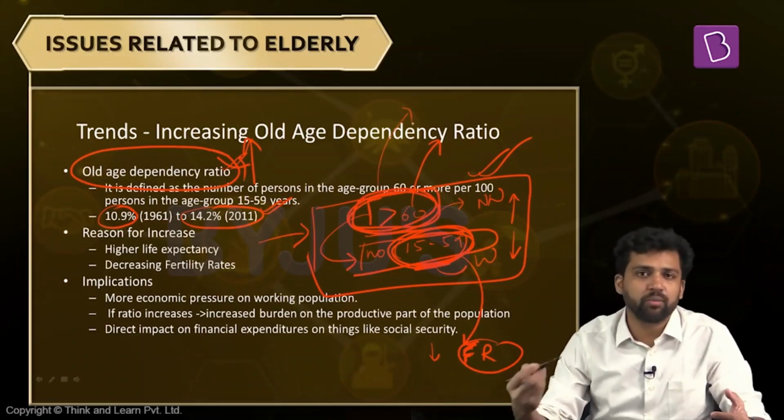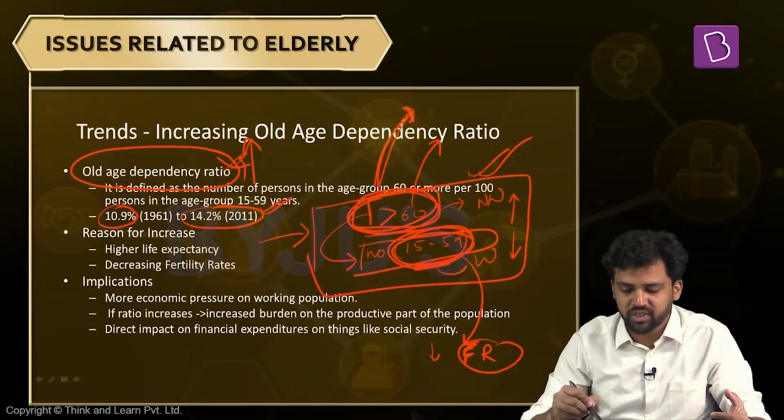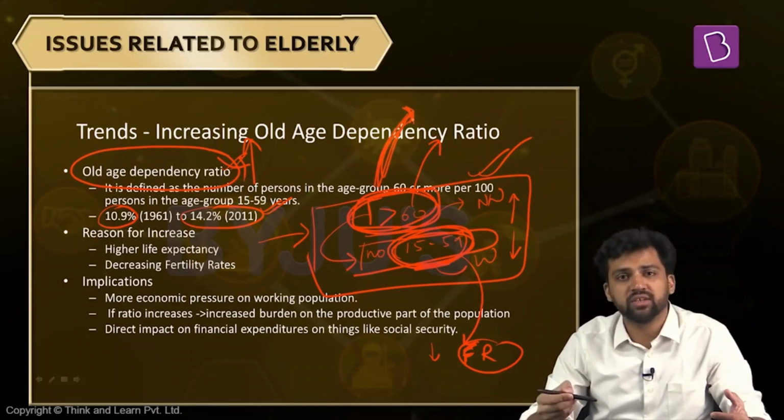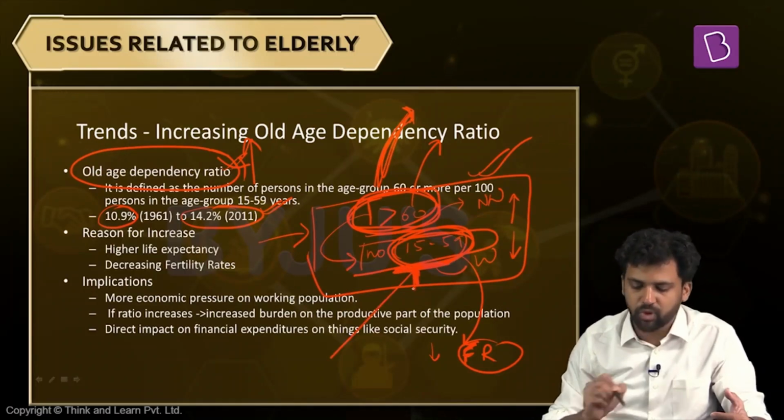So they require income, and different types of security, for example, health security and food security, which have to be met by the state. The state has to provide some sort of assistance. So how does the state provide the assistance? From the tax. From whom do we get the tax? From this section, the working age population.